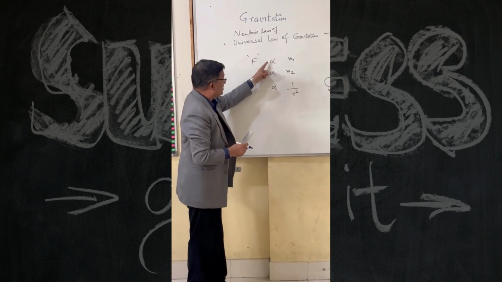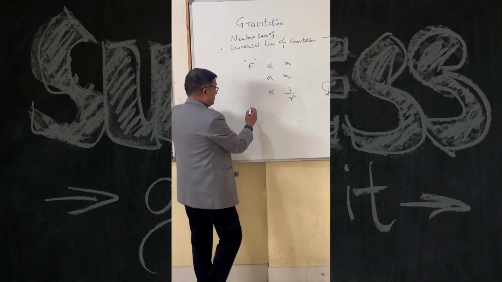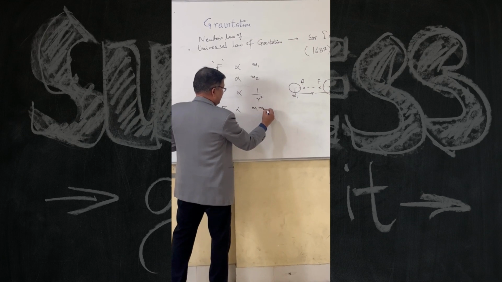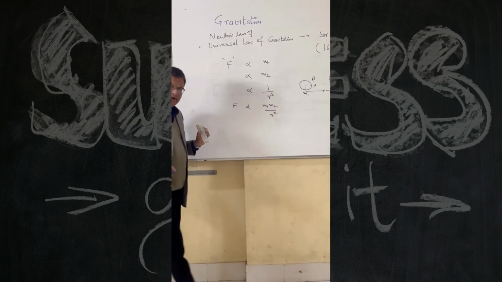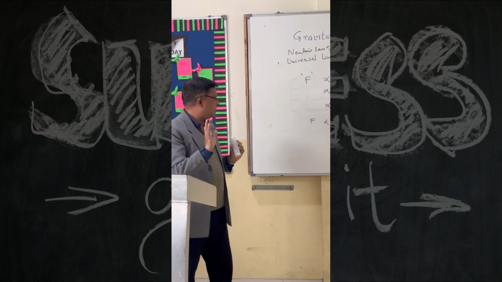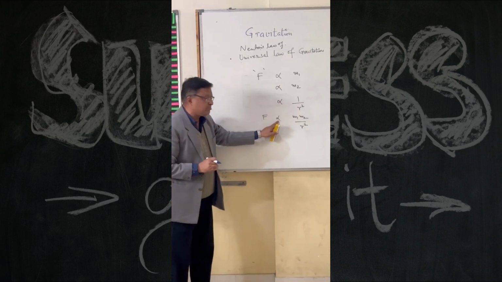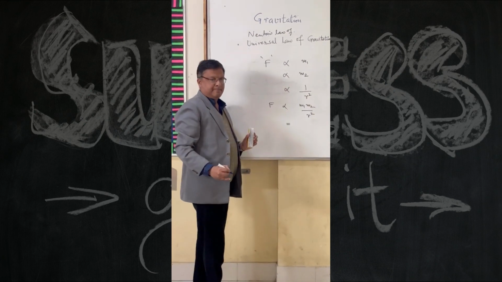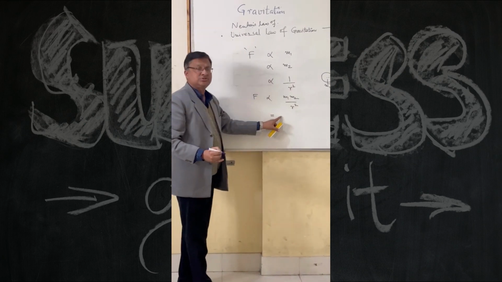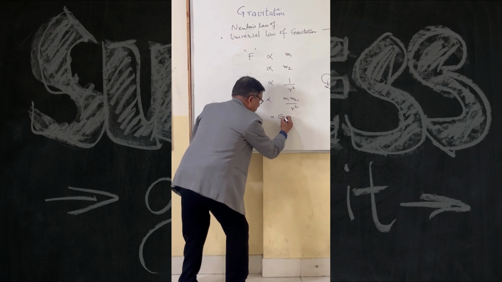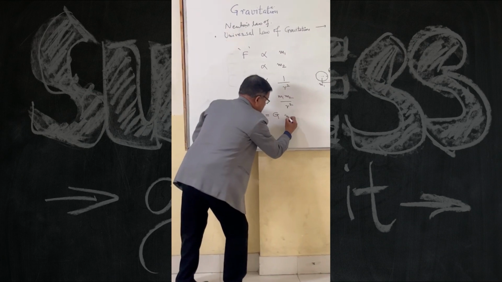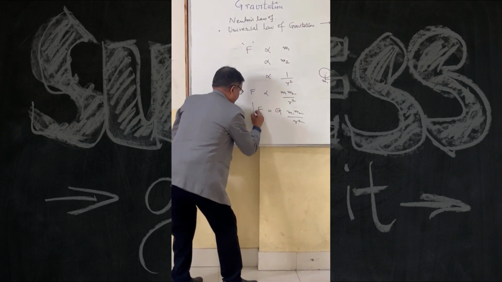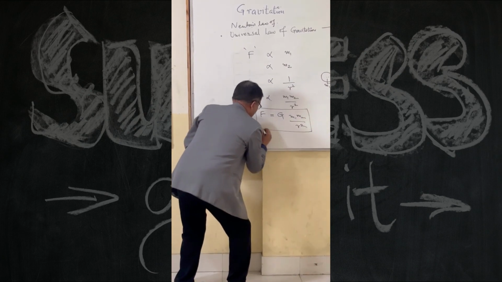If I want to eliminate this sign of proportionality, then clubbing it, firstly I will write m1 m2 upon r square. This is simple mathematics, everybody knows. Now if I remove this sign of proportionality and introduce the sign of equality, I must put a constant here, and that constant is denoted by a capital G. So this becomes F = G m1 m2 / r². This is the mathematical formulation.